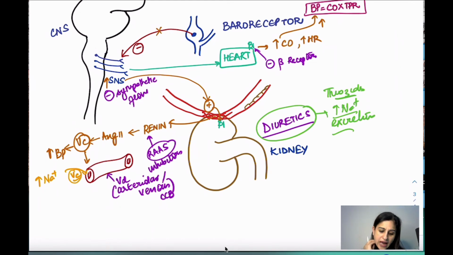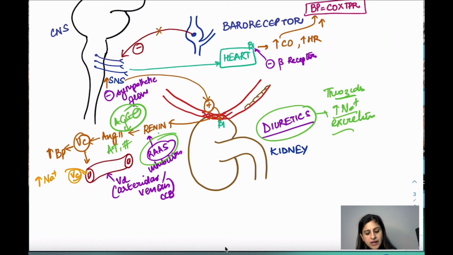ठीक है? Then we have drugs which can act on the renin-angiotensin system. So all the renin inhibitors, whether the direct renin inhibitors or the ACE inhibitors. So यहाँ पे ACE inhibitors भी आएगा, and the AT1 blockers, ठीक है? Angiotensin receptor blockers. The ACE inhibitors are going to inhibit the formation of angiotensin 2 and decrease the vasoconstriction activity. That you can give, ठीक है? Then, because there is vasoconstriction going on, you can give drugs which are directly going to dilate the vessels.